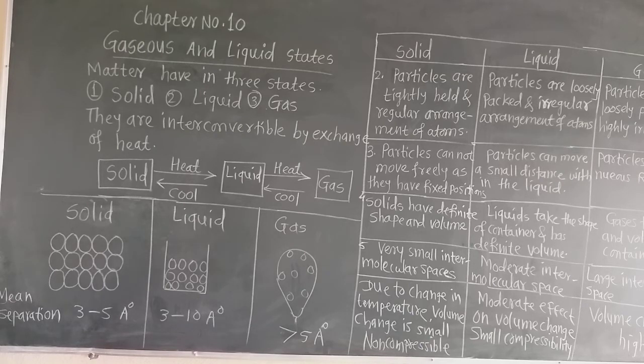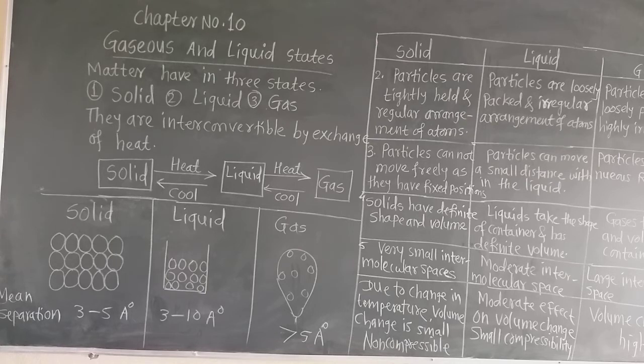And therefore, what happens? Liquid takes the shape of the container in which it is placed. If we place it in a beaker, it takes the shape of the beaker. If we place the liquid in a conical flask, it takes the shape of the conical flask. If we place the liquid in a measuring cylinder, it takes the shape of the measuring cylinder, because there is no regular pattern of arrangement of the particles in the liquid as in the solids.